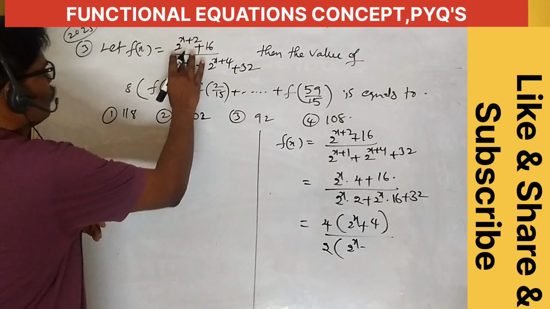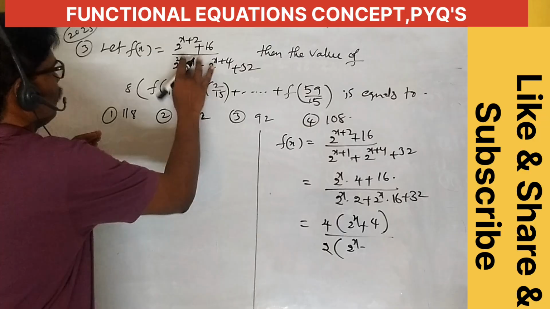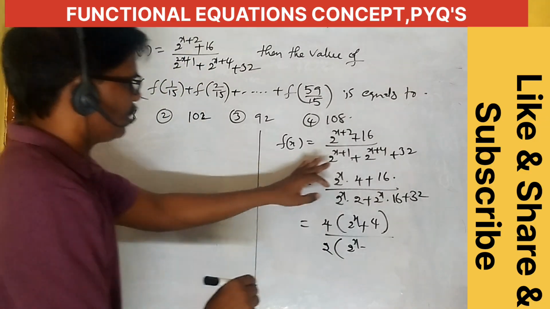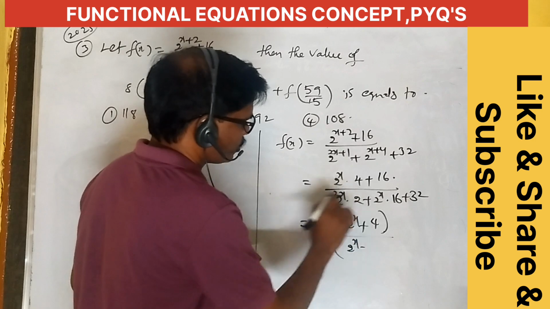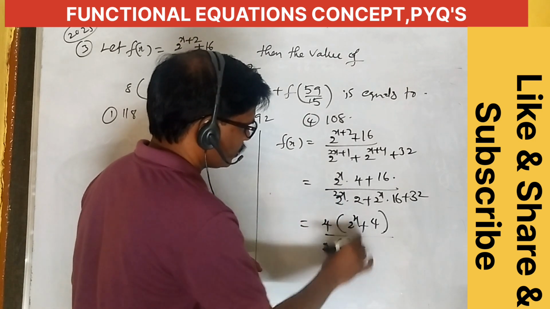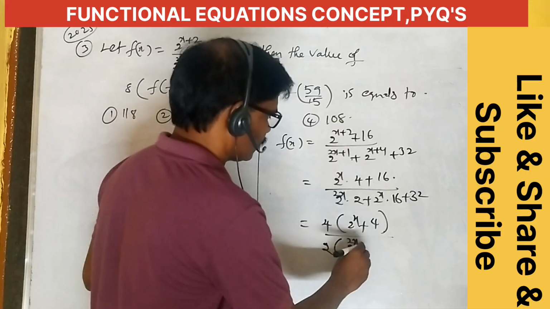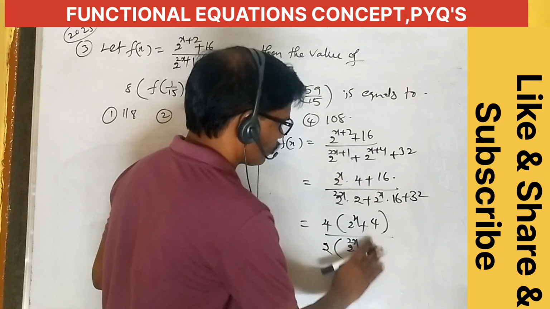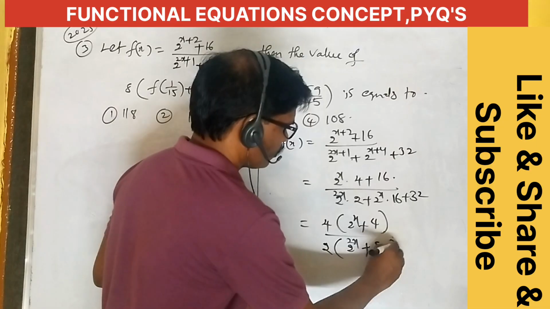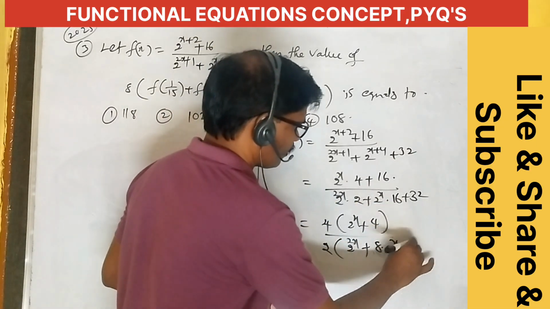Mistake, this is 2 power 2x plus 1. Okay, this is 2 power 2x plus 1, here also 2 power 2x plus 1, means 2 power 2x into 2. 2 is the common, 2 power 2x. Here also 2 power x plus 2 is the common, means 8 into 2 power x, 8 into 2 power x plus, here also 2 is the common, means 16.